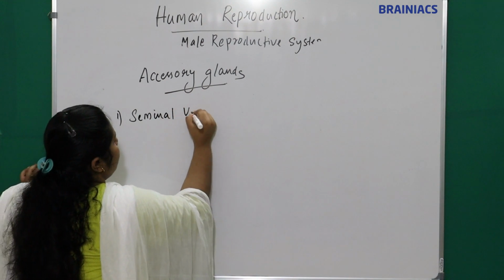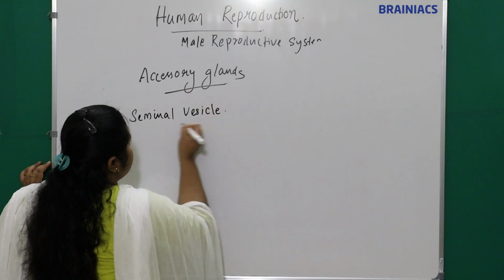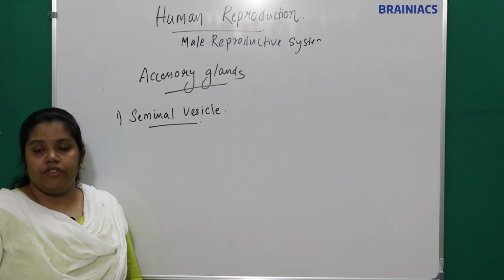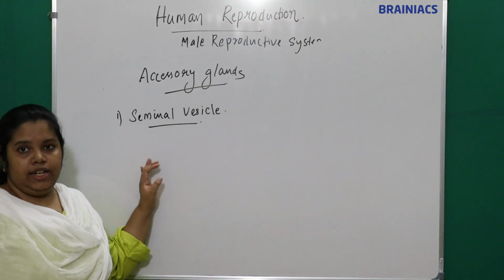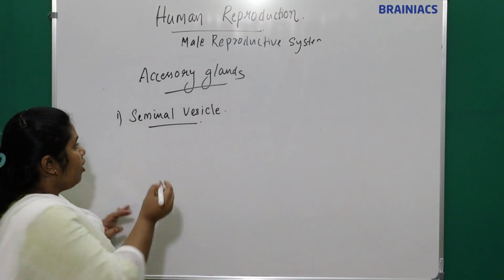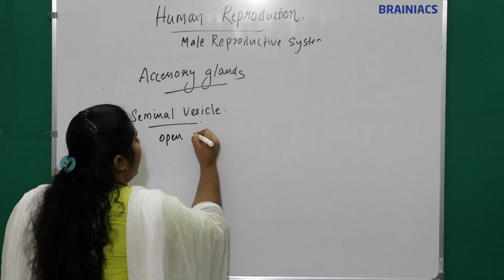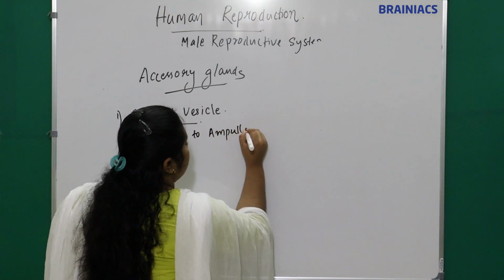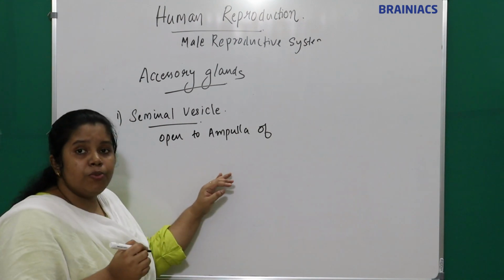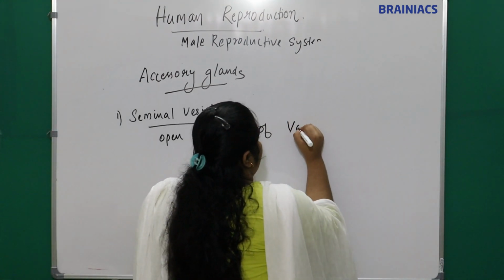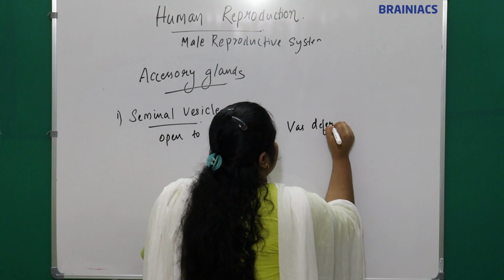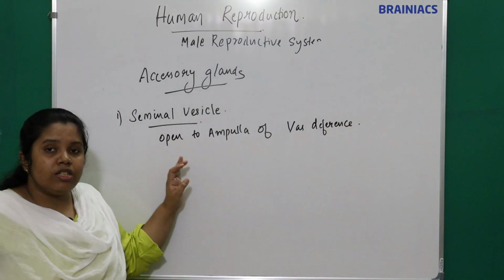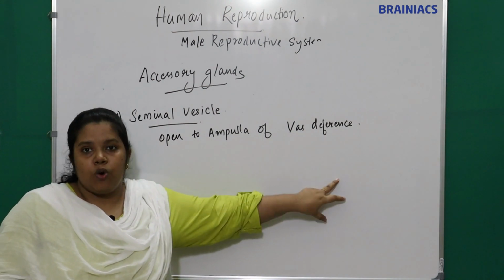Where does it open? It opens into the ampulla of which part? Vas deferens. Very good. This seminal vesicle opens into the ampulla of the vas deferens, right?